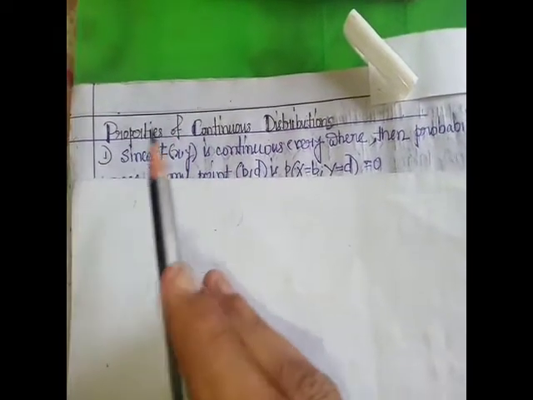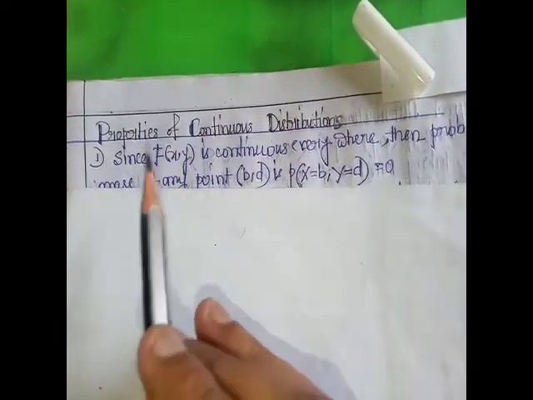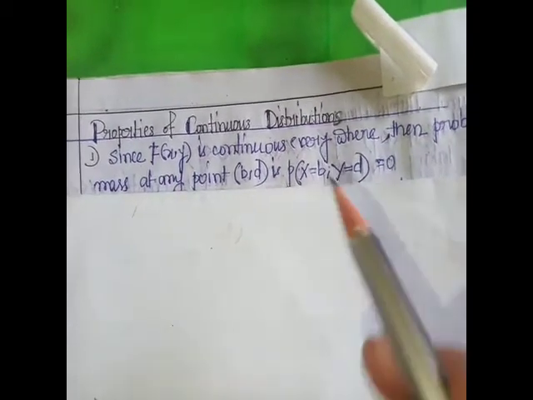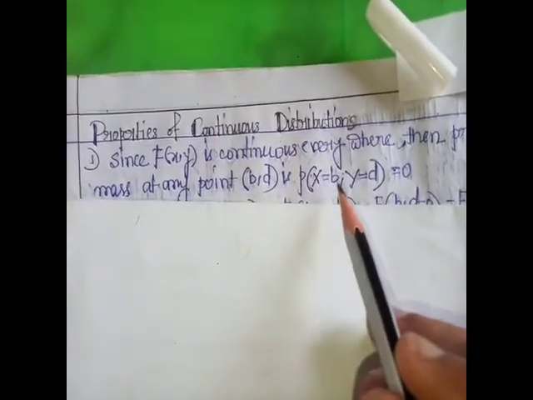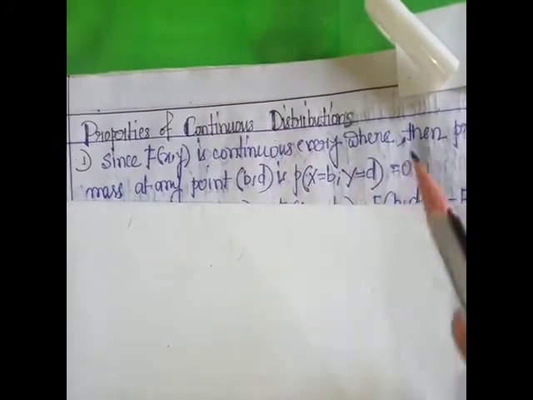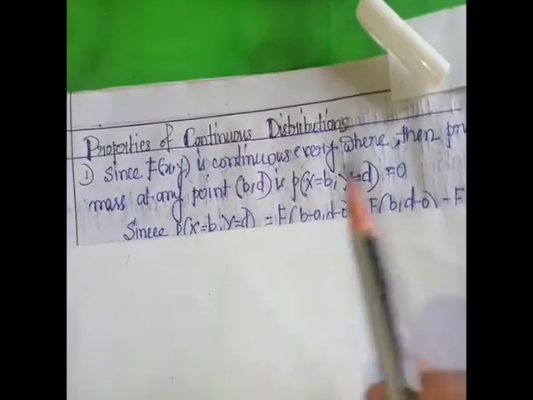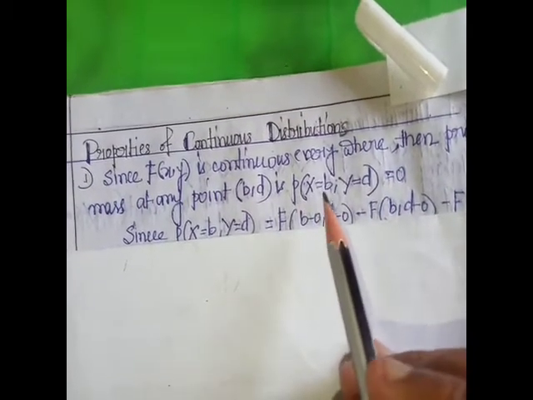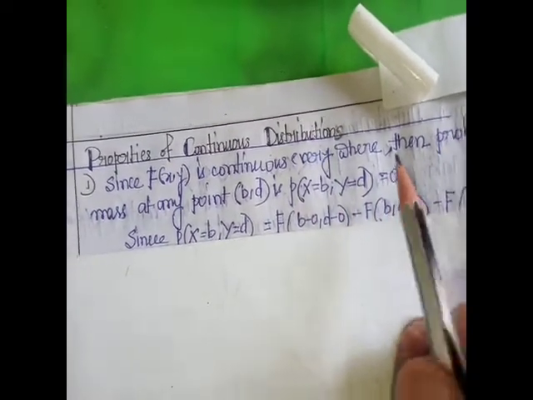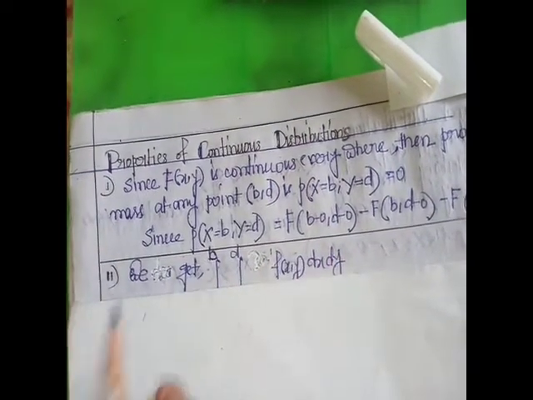First property: if F of x,y, the joint distribution function, is continuous everywhere, then the probability of X equal to b, comma Y equal to d, is 0. If F of x,y is continuous everywhere, then the probability of X equal to b and Y equal to d equals 0.